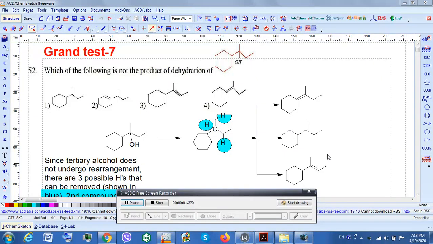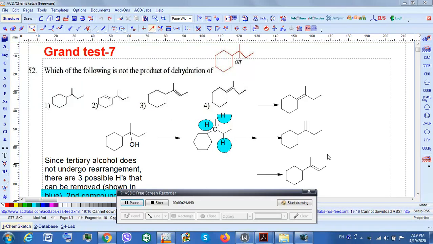This is regarding the questions given in Grant Test 7. Now, the question specifically is question number 52. The question says, what are the dehydration products of the given alcohol? In fact, in this case, which of them is not formed?